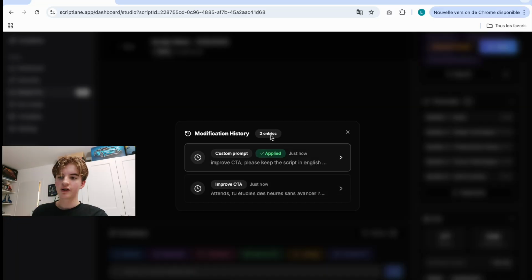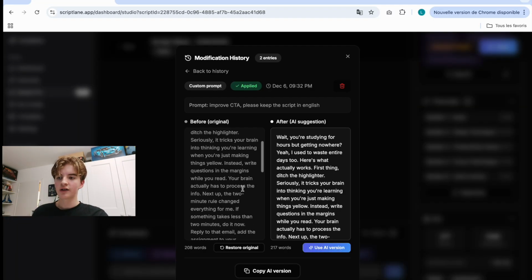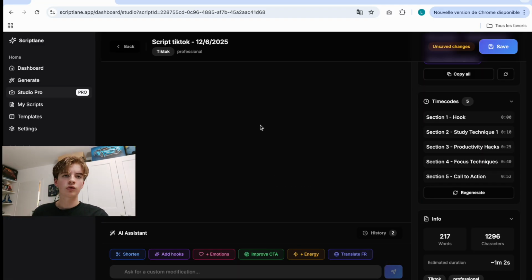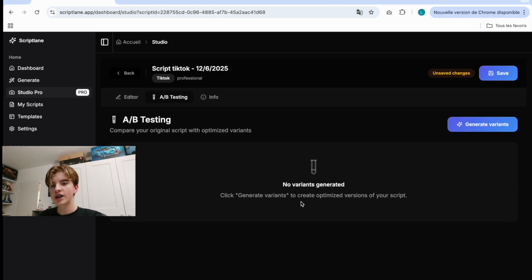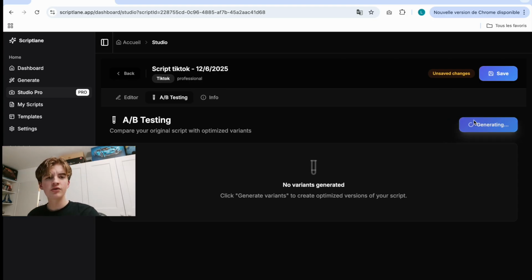And here you have the history of what you made. So if you want, you can just go back in time. Then you have this A/B testing feature, so you can generate variants. This is a very interesting feature. It allows you to compare different variants of the scripts.